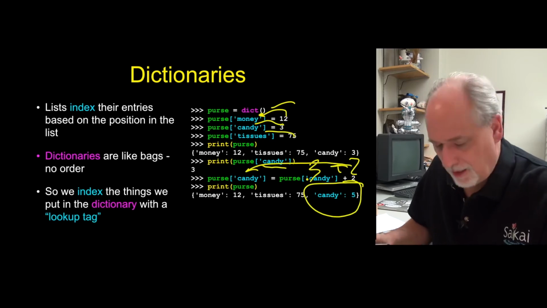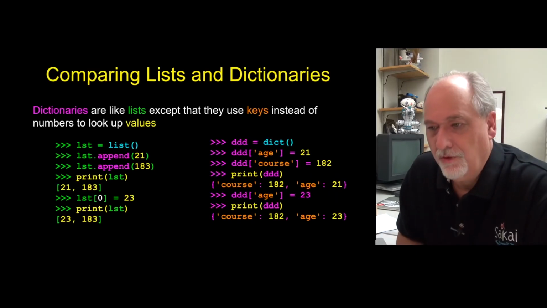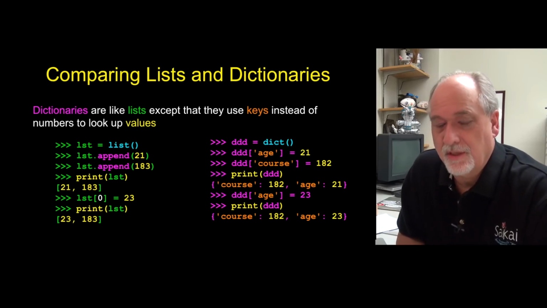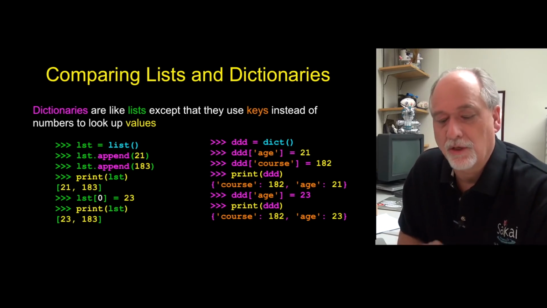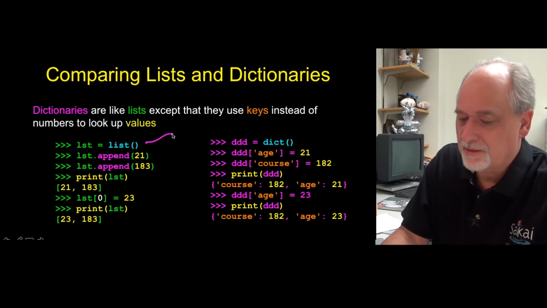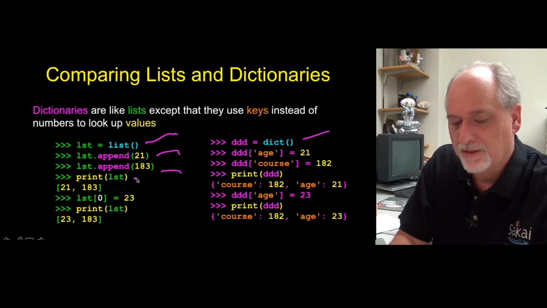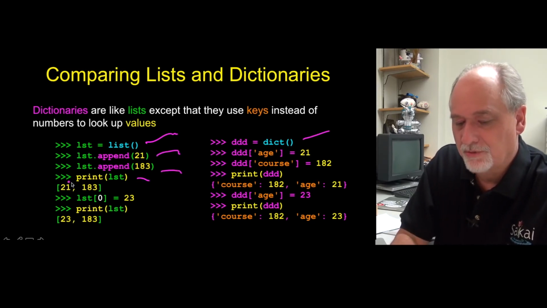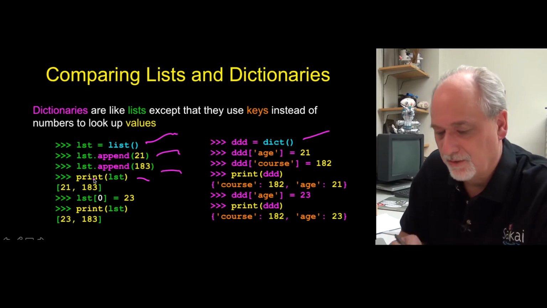If you look at the difference between lists and dictionaries, they both can have new items added to them. We haven't talked a lot about deleting, but items can be deleted from them. The difference is the indexing mechanism, how we store things and how we look things up. So we make an empty list, we make an empty dictionary. We add 21 to the end, and we add 183 to the end, and we ask it, and it says, oh, position 0 is 21, and position 1 is 183. We don't see the positions when we print it out because it's sort of implicit.